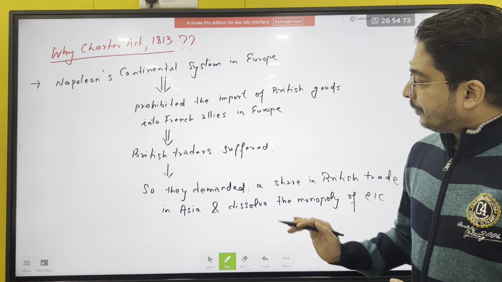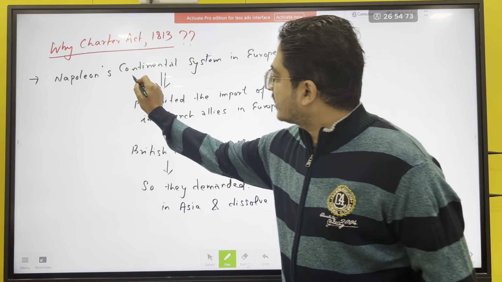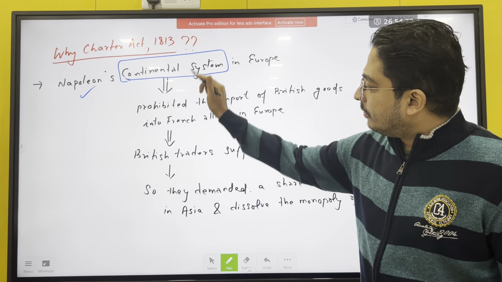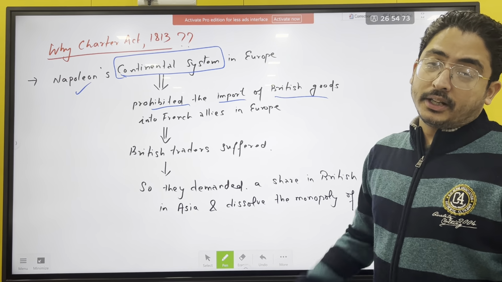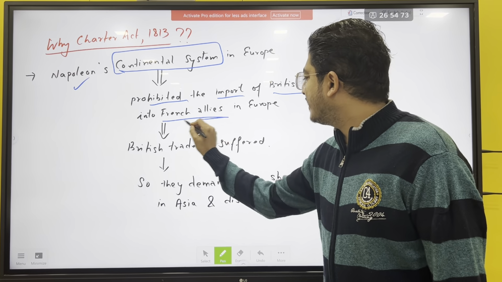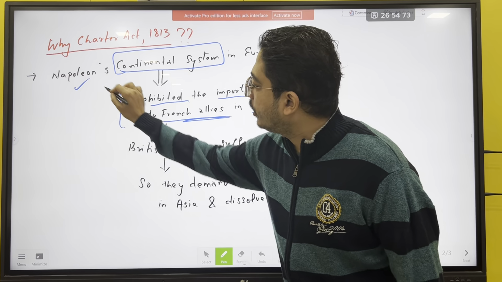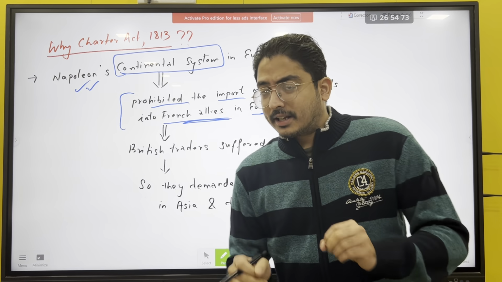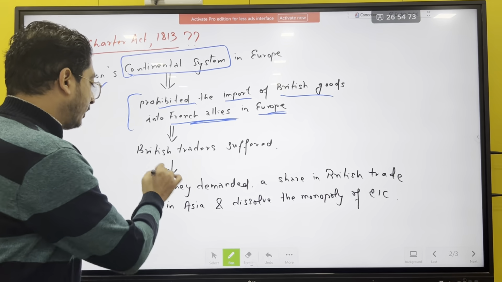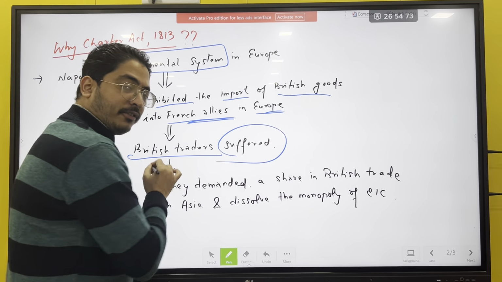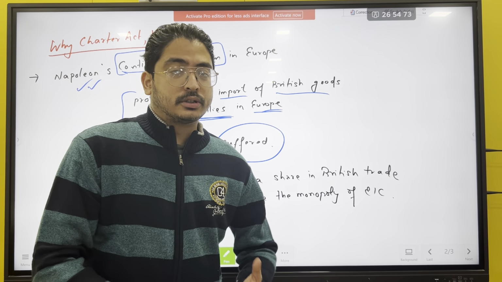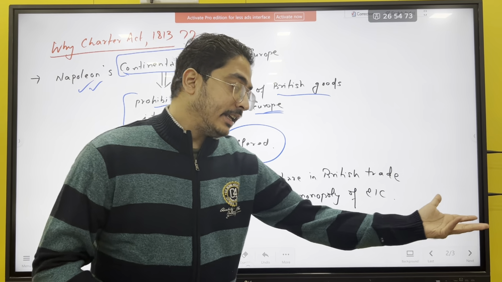So what happened is, in Europe, there was a system called the continental system of Napoleon. This system had prohibited the import of British goods. So British goods cannot be imported into the French allies in Europe. This was a system which Napoleon had done. Because of this system, there was no import, so the traders were suffering like anything. The British traders and merchants suffered because their business got hampered, because their export is not allowed in French allies.